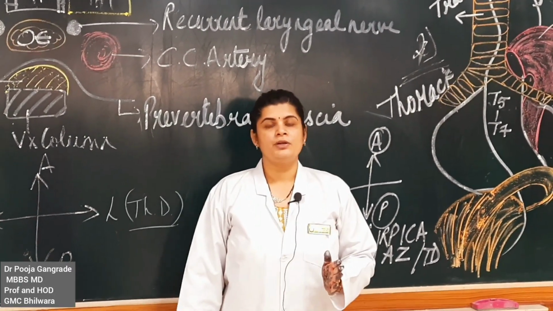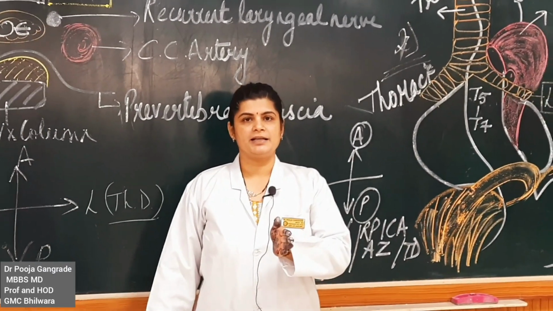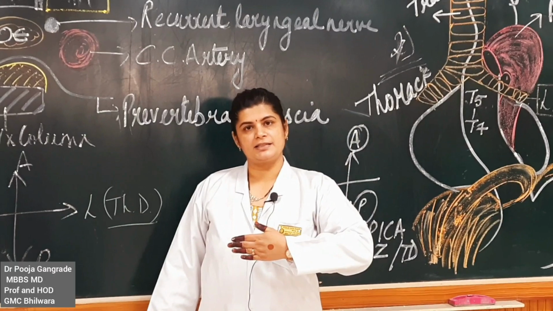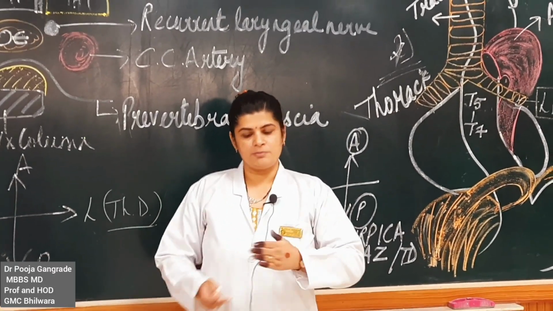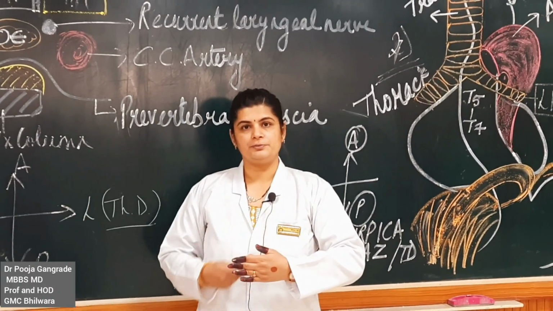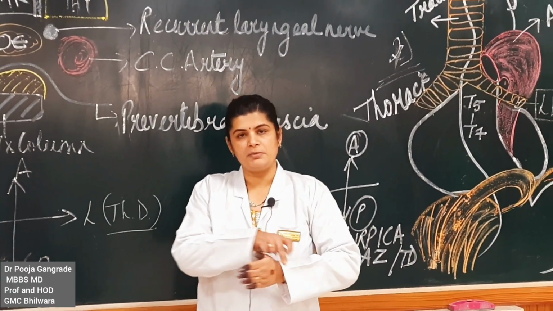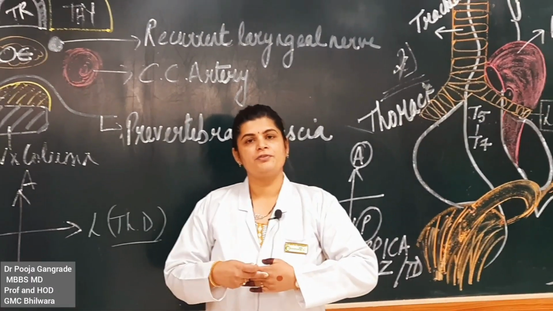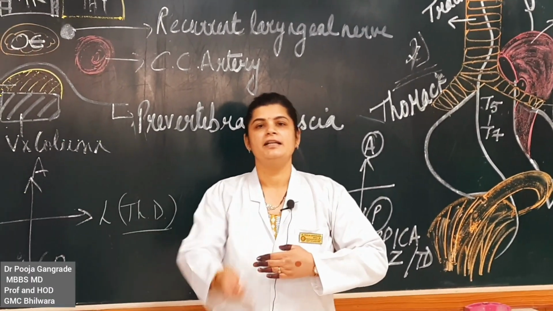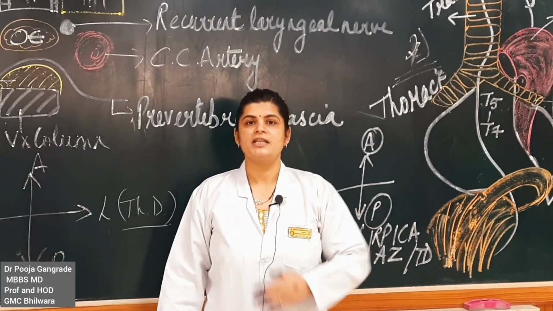I told you before in the peritoneum that the stomach was initially present like this, then it rotates like this. So the anterior border becomes the left border and the posterior border becomes the right border. So similarly, the left vagal trunk will come in front. So left vagal trunk is nothing but the anterior vagal trunk, and right vagal trunk is nothing but the posterior vagal trunk.